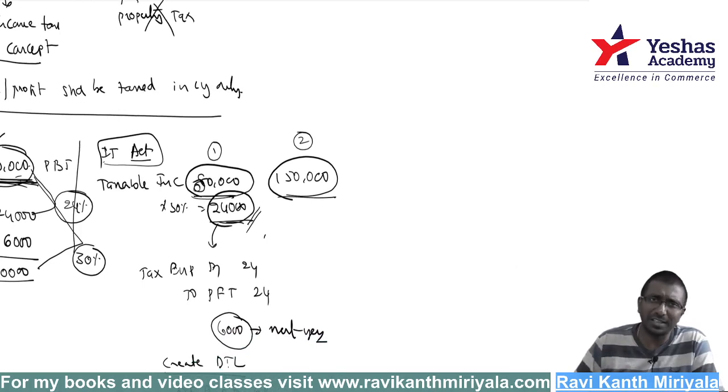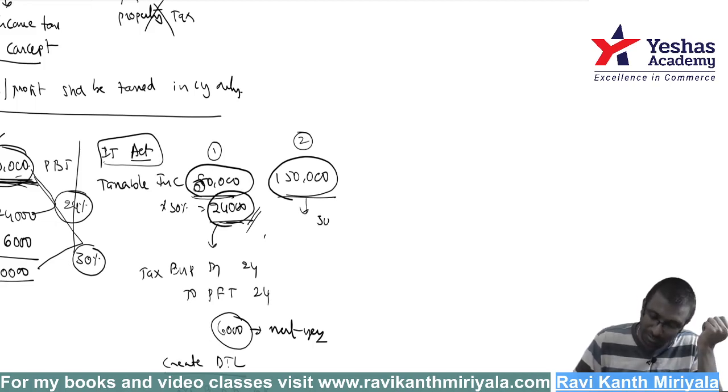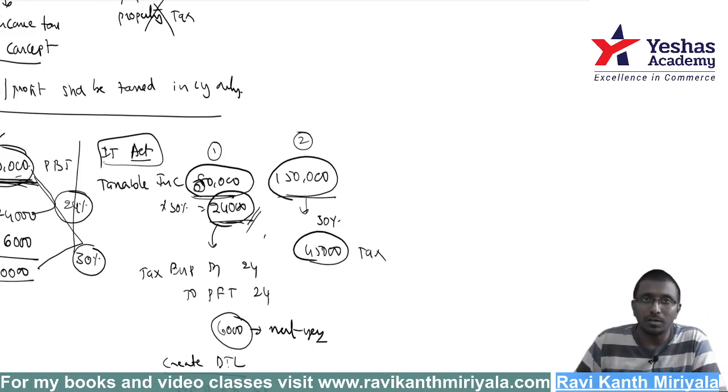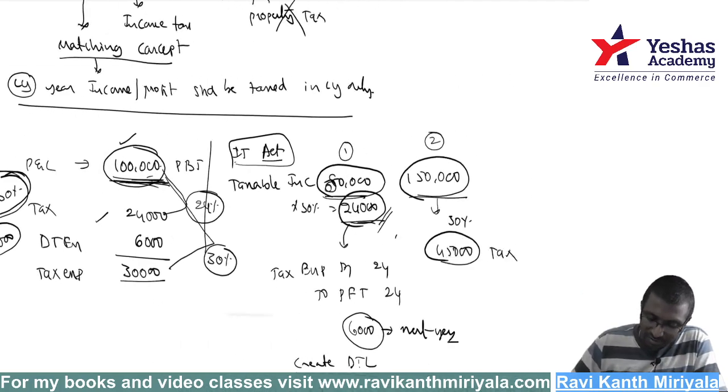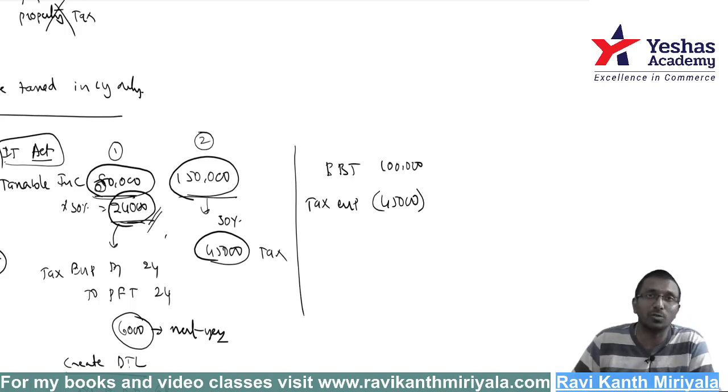Maybe due to many reasons. I'll tell you those reasons in a few minutes. What do you mean by 1,50,000? Taxable income is 1,50,000. Now if you apply 30%, how much do you pay? 45,000 rupees you will pay as tax. So under that circumstance, I am writing PBT once again. If PBT is equal to 1 lakh rupees, tax expenditure, which is payable as per the income tax, is 45,000 rupees.